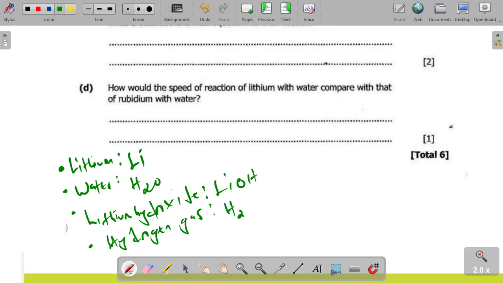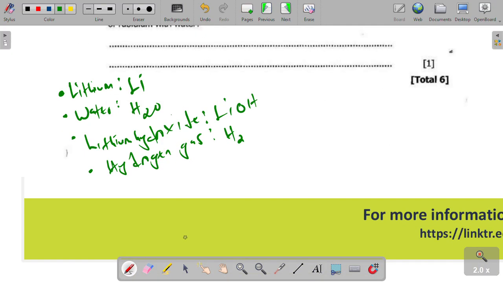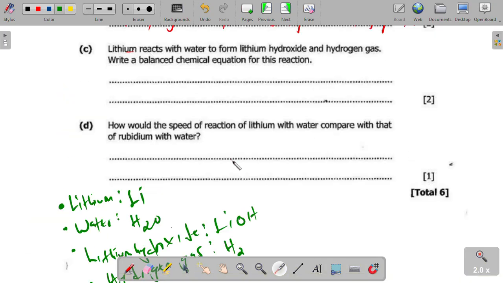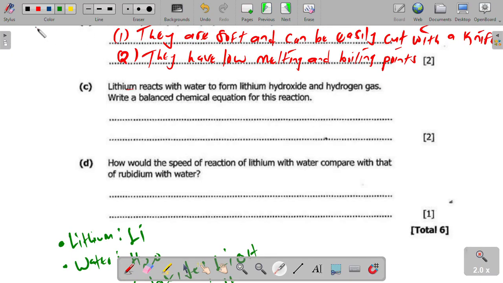So these are the formulas for the reactants and the products. You need to pay attention to the formulas: lithium Li, water H2O, lithium hydroxide LiOH, hydrogen gas H2. Now we can write the first one. We're going to write the unbalanced equation, then we're going to balance it.